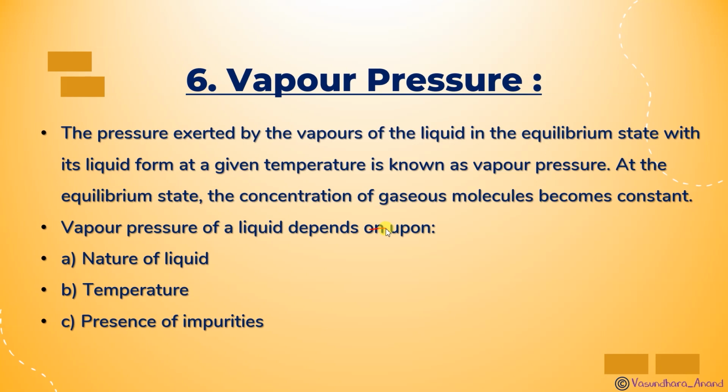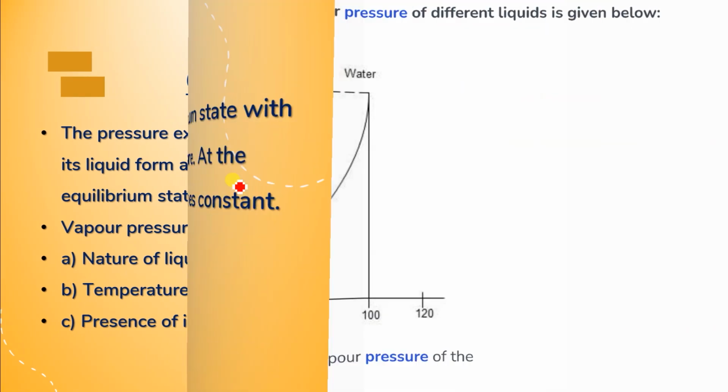Presence of impurities: if impurities are there, they will prevent the liquid molecules from vaporizing, and that's why the vapor pressure will be less. So we will do this in detail in the class 12 solution chapter.